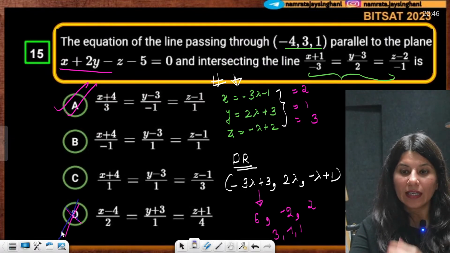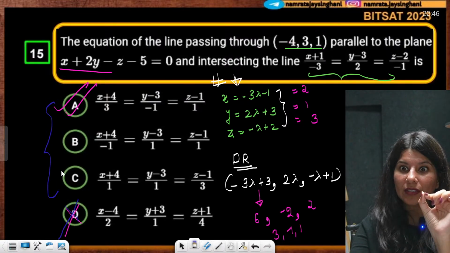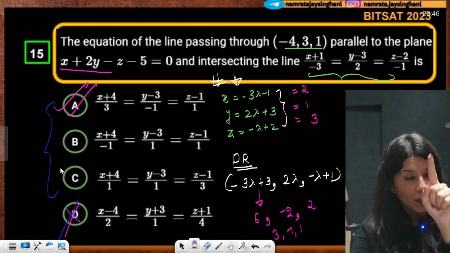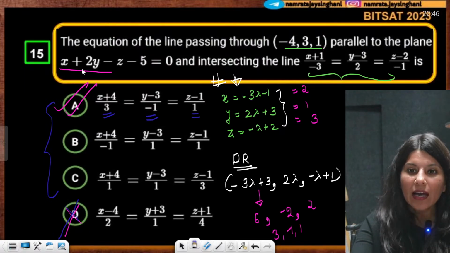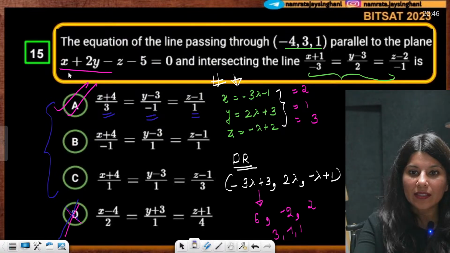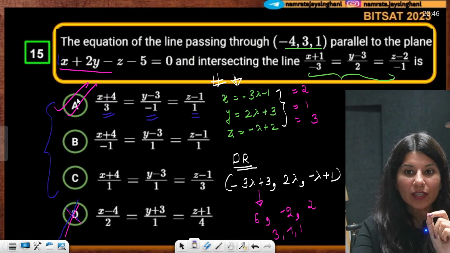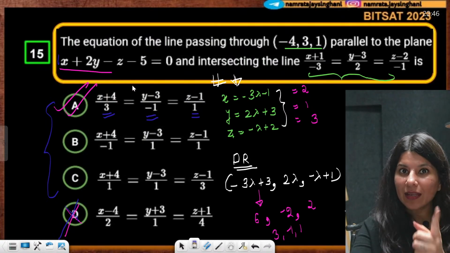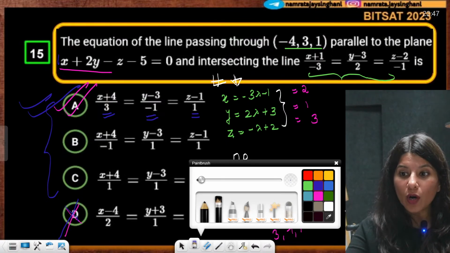Okay, ma'am, got it. Now, let's start with, so you have got 3 options. I have already told you that direction ratio of line dot product with plane normal should be 0. So, now (3, -1, 1) and (1, 2, -1). You take dot product, is it coming out as 0? Let's see. So 3 ones are 3, -2 and -1. 3 - 2 - 1 = 0.